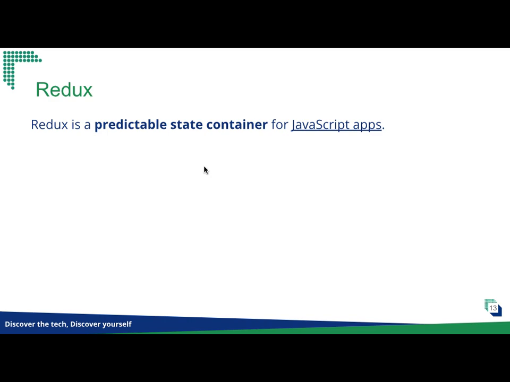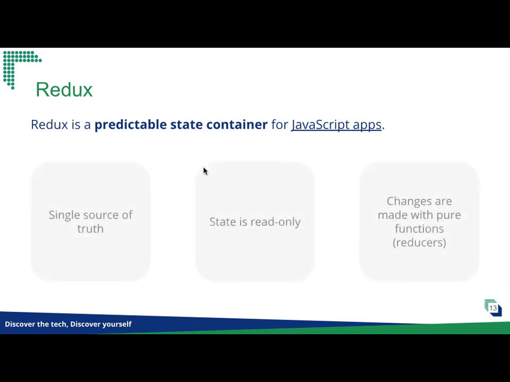So many people try to import Redux in their simple app, but that is not useful, because Redux is really for something much more complicated. And I don't think we have enough time to teach how you can use Redux, but there are three simple principles.